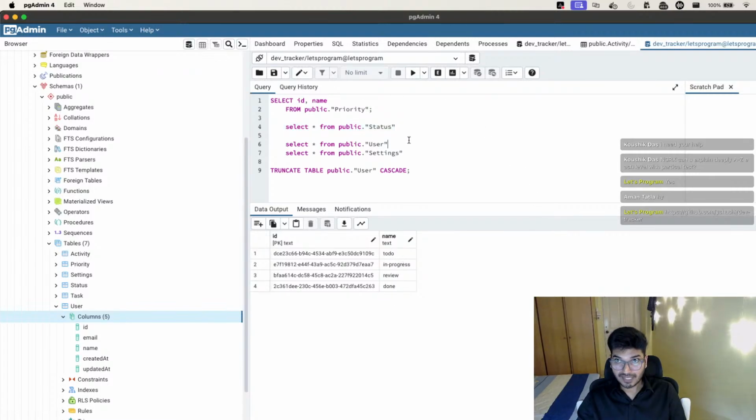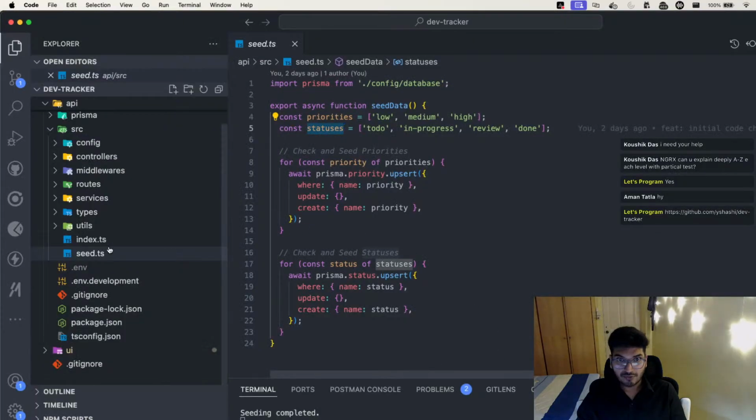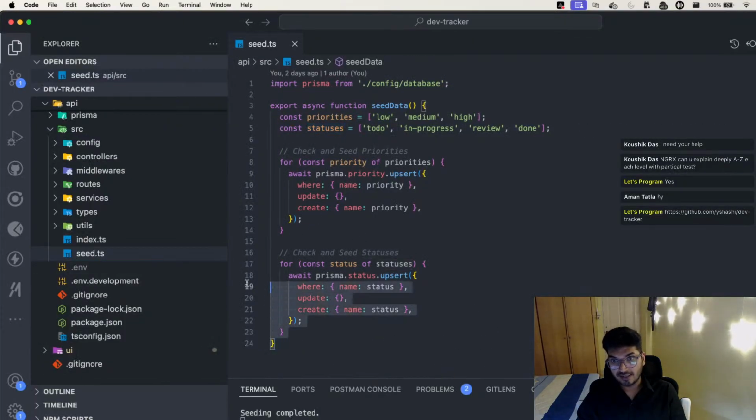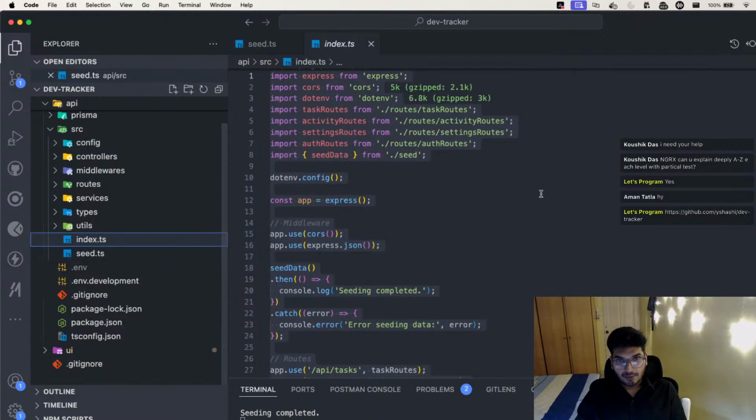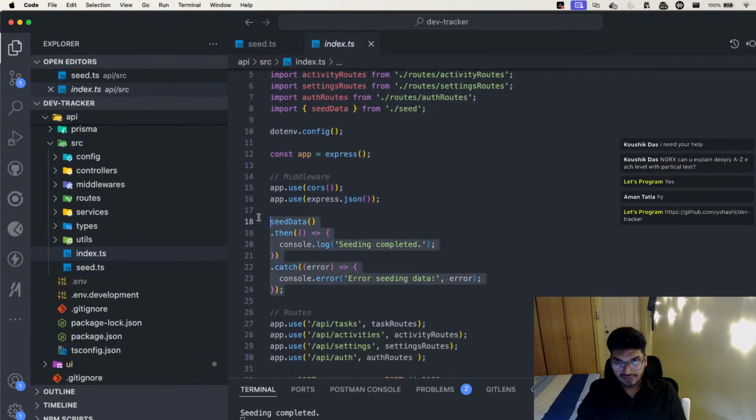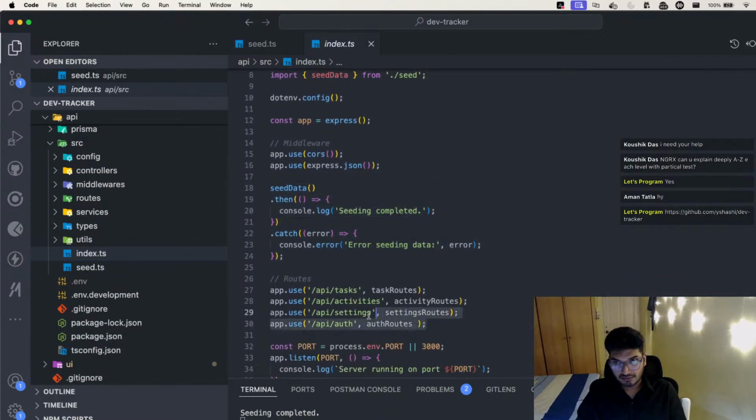And how has this been added? Whenever you run the application, this will seed this data. And where is this seeding of data happening from? We have this seed.ts file, and this helps me to seed all this data. Now it's very simple code, it's very, very easy.